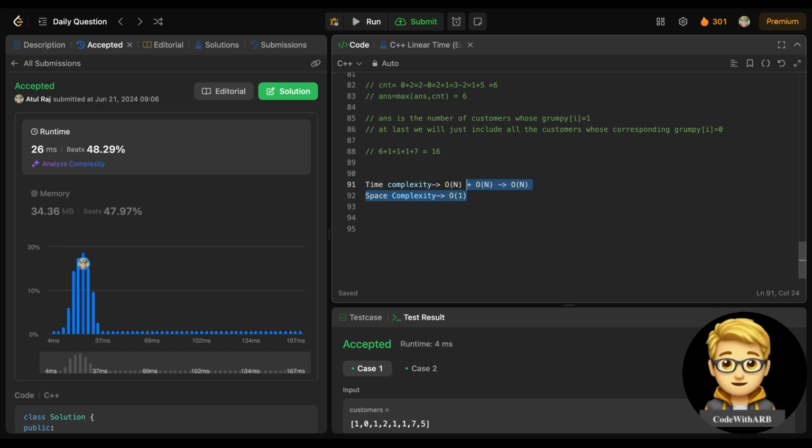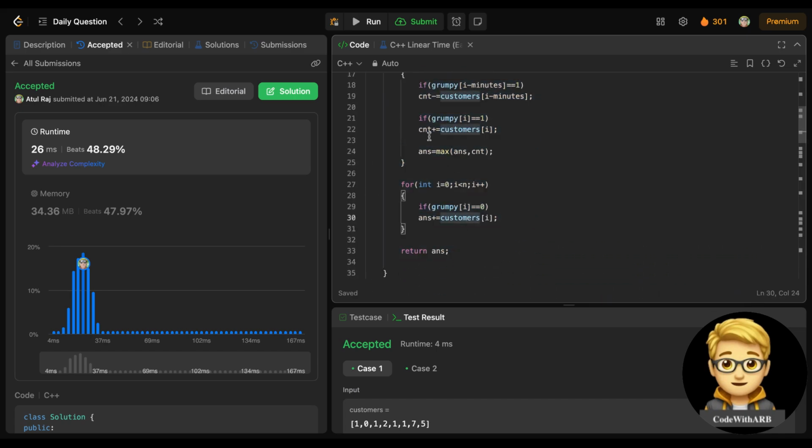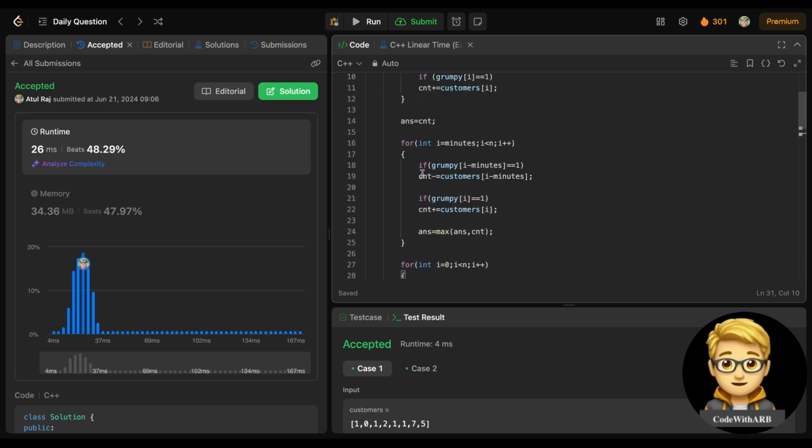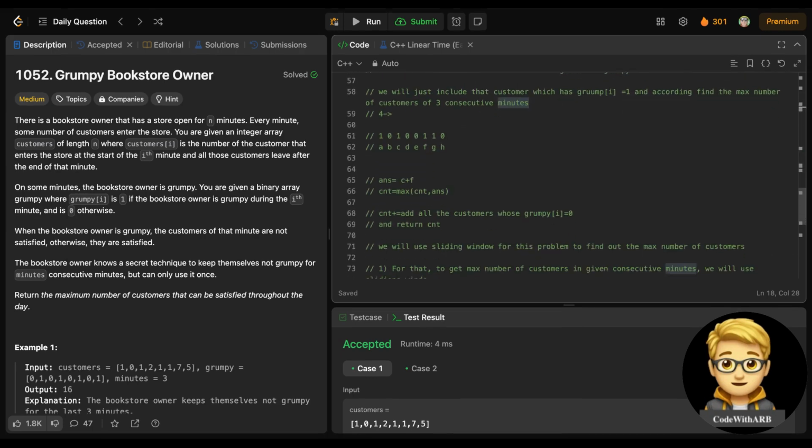So this is how we will use sliding window. Basically this is a basic sliding window implementation, right? But you just need to see where you have to include it. You only need to include the grumpy value 1, right? This is how we solve the question.